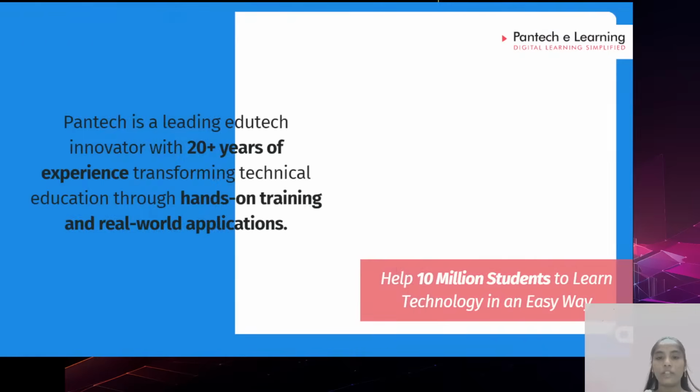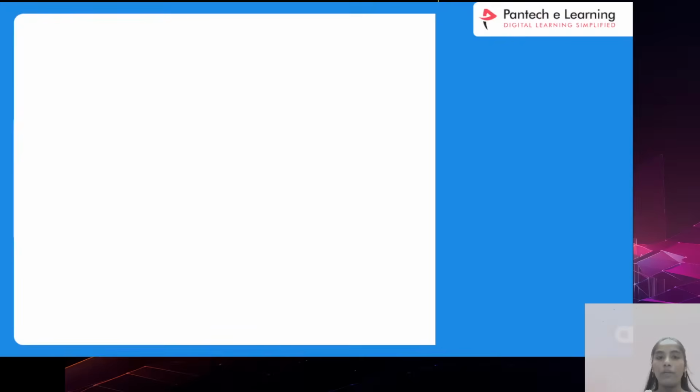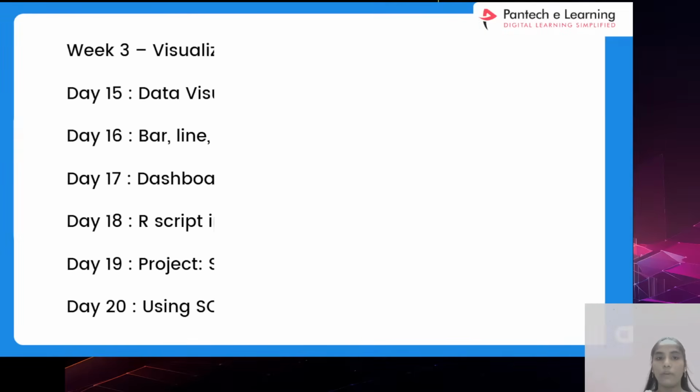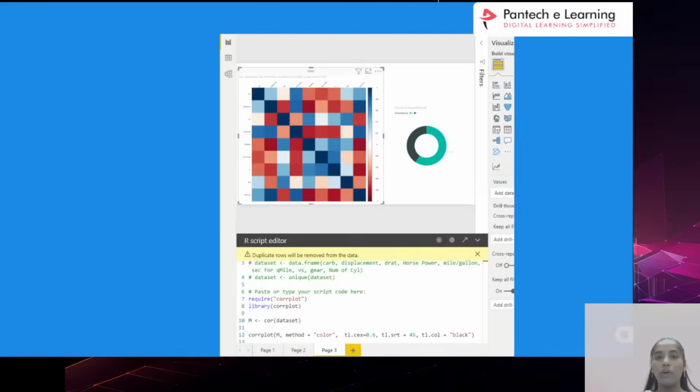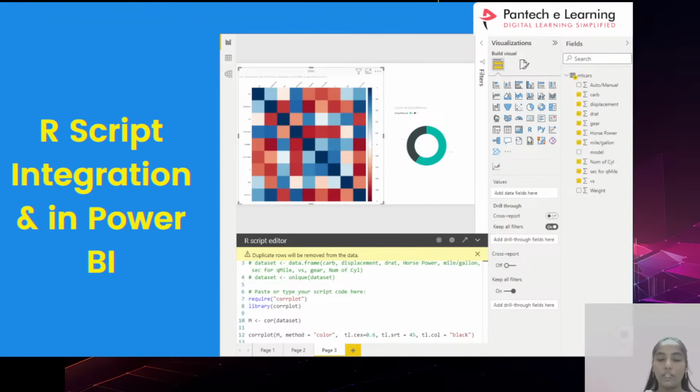The first thing is about the requirements we have to focus on. The first requirement is about how the requirements work for R script integration in the Power BI process. What is the meaning of R script integration in Power BI? Here you have to take Power BI, and in Power BI itself you have to write the coding part, whatever setup you need. That is the main part of this coding, and these are the requirements you have to follow.